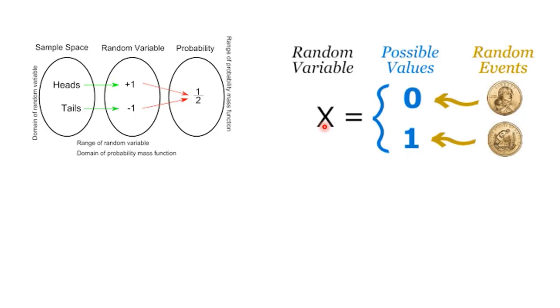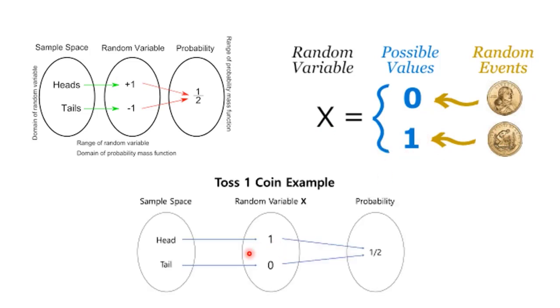A random variable is X. If head appears, it assigns a 0. If tail appears, it assigns a 1. Or, if head appears, it assigns a 1, and if tail appears, it assigns a 0. So it may be anything based on the requirement. All right. So this is called a random variable, which transfers a process from one form into another form.